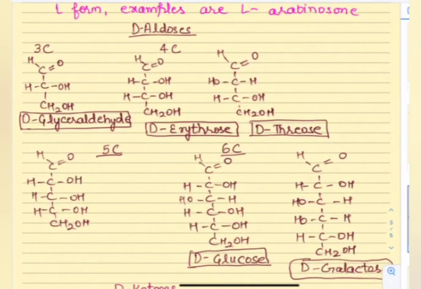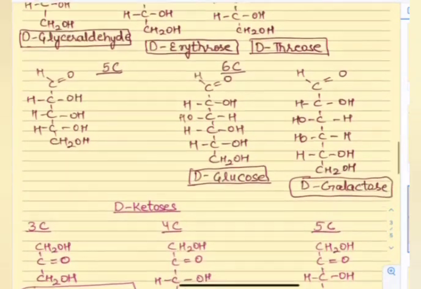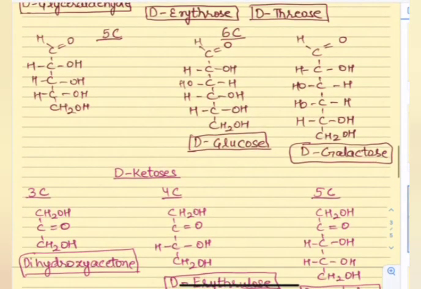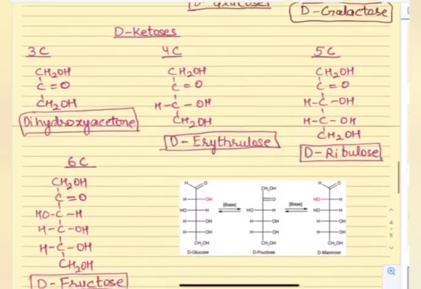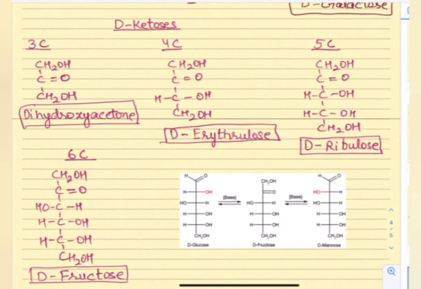Now these are the aldoses. D-glyceraldehyde is a 3 carbon aldose, the 4 carbon aldose is D-erythrose, then we have the 5 carbon D-ribose, and the 6 carbon D-glucose and D-galactose. This is the structure, with the 6 carbons having alternating H and OH. The CHO group is for aldoses, and here we have the D-ketoses, which have the C double bond O group.